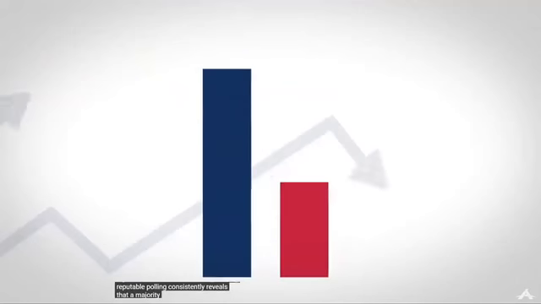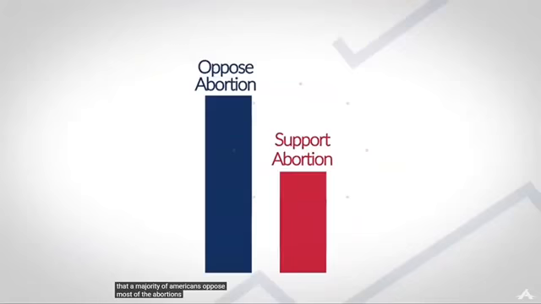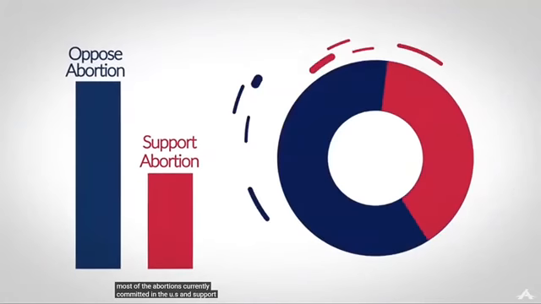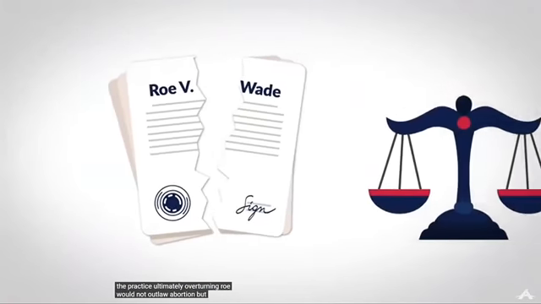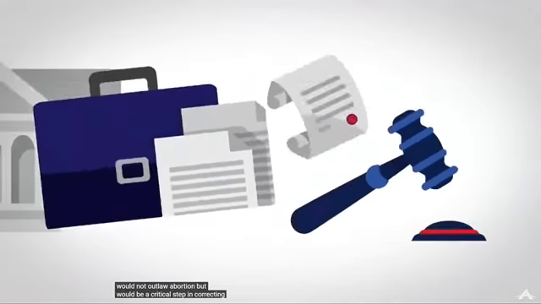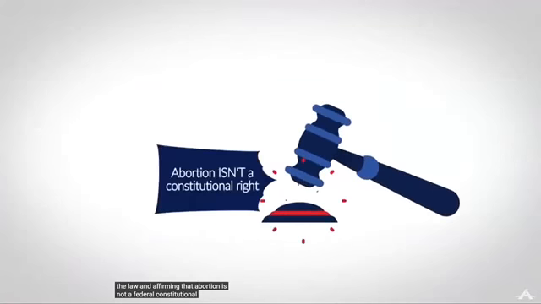Importantly, reputable polling consistently reveals that a majority of Americans oppose most of the abortions currently committed in the U.S. and support more stringent limitations and regulations on the practice. Ultimately, overturning Roe would not outlaw abortion, but would be a critical step in correcting the law and affirming that abortion is not a federal constitutional right.